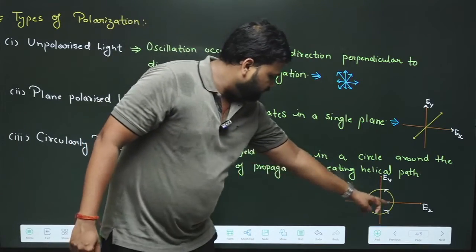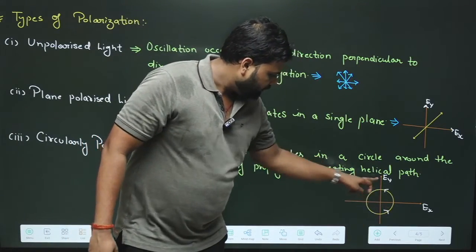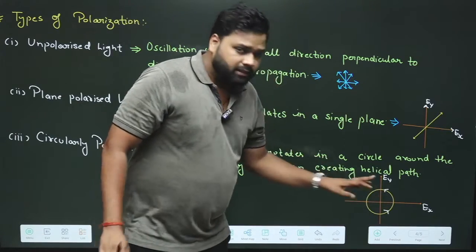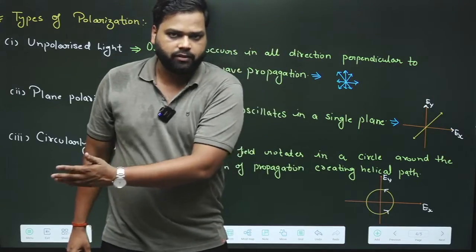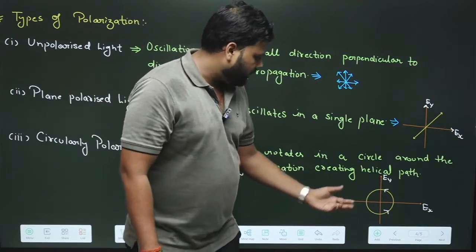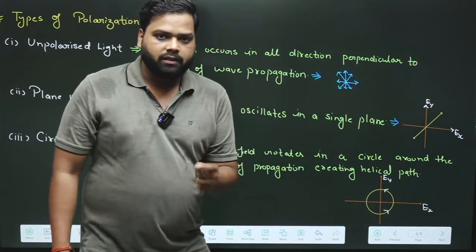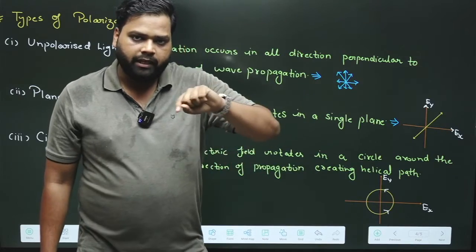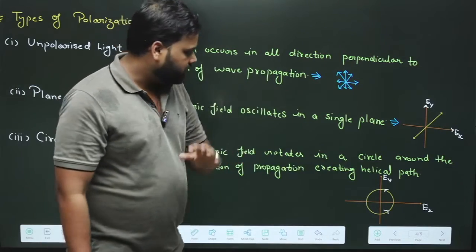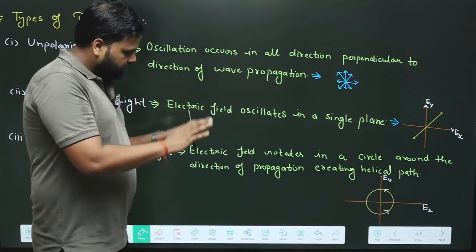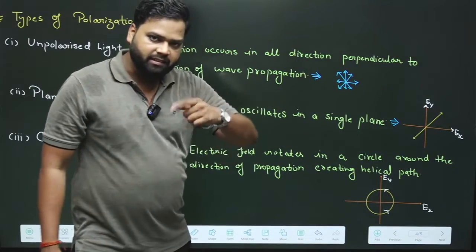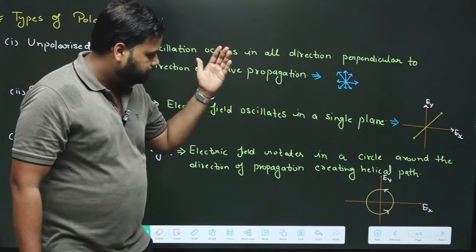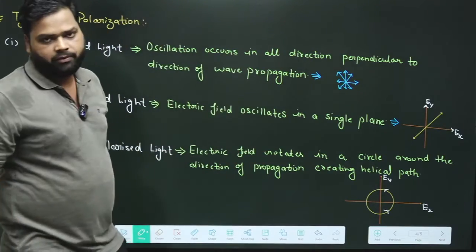You can see the direction of the electric field vector; it can be anti-clockwise or clockwise. This is a different scenario. I will tell you in upcoming videos how to recognize whether the light moves in the anti-clockwise or clockwise direction. Just in this video, I'm telling you that if the tip of the electric field rotates in a circle, it gives a circularly polarized light.